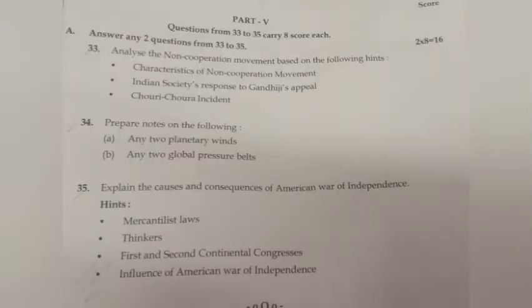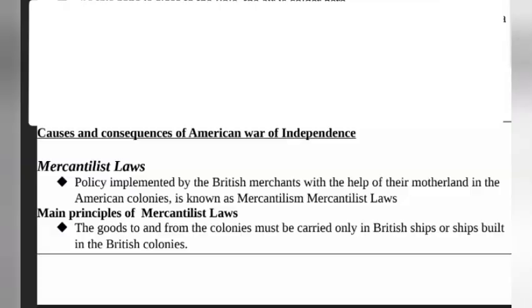34. Explain the causes and consequences of American War of Independence. Hints: Mercantilist law, thinkers, First and Second Continental Congresses, influence of American War of Independence. Answer. Causes and consequences of American War of Independence. Mercantilist laws. The policy implemented by the British merchants with the help of their motherland in the American colonies is known as mercantilist law. Main principles of mercantilist laws.